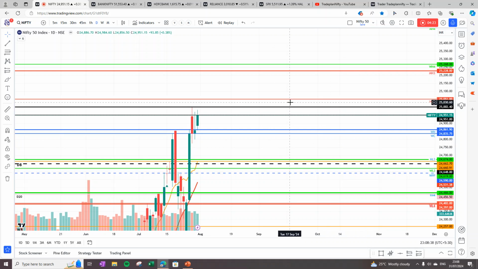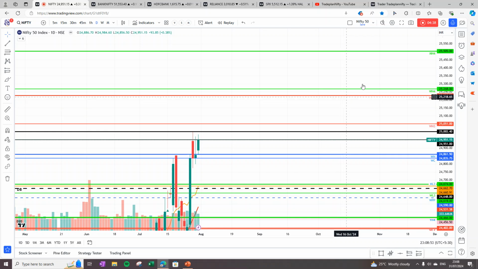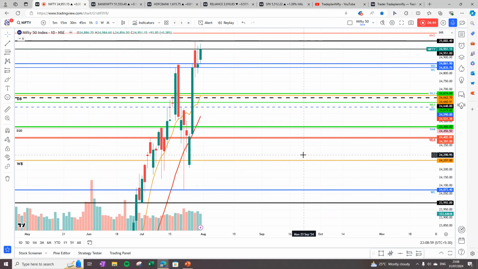On upper side, we see that 25,228 to 25,268 is going to act as a strong resistance. So 25,228 is the monthly H3 and monthly H4 is at 25,505. On lower side, the next strong support for market will come at 24,466 and 24,402.